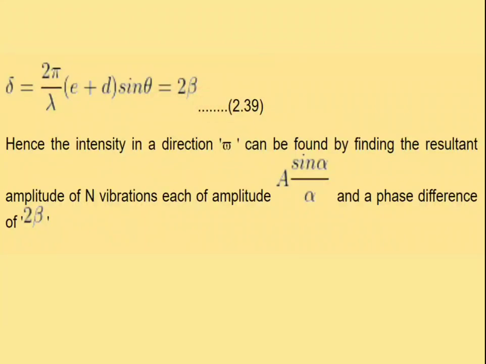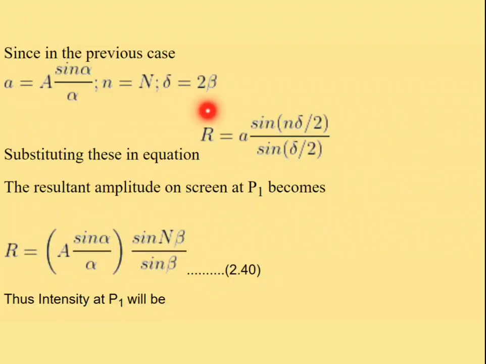We already found delta as 2 beta. By substituting all these values in the resultant amplitude equation, we get R is equal to A sin alpha by alpha, and sin N delta by 2, with delta as 2 beta.